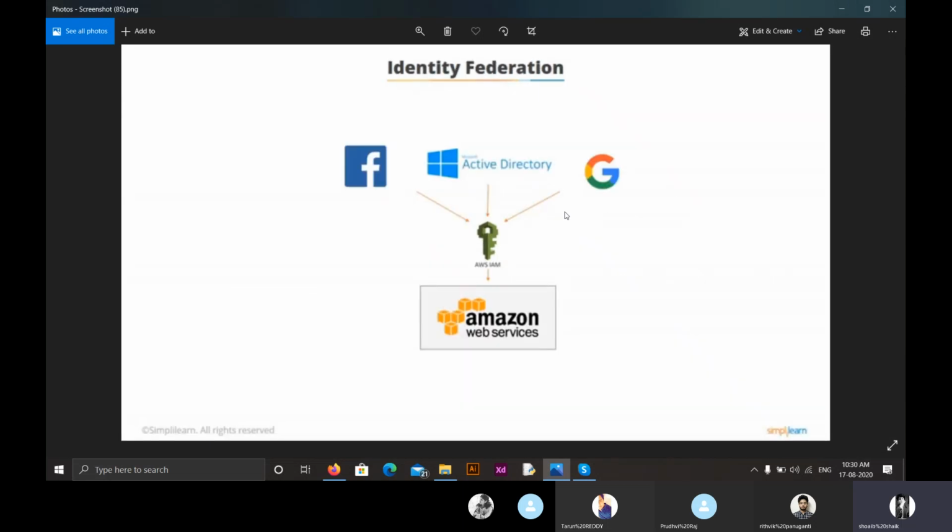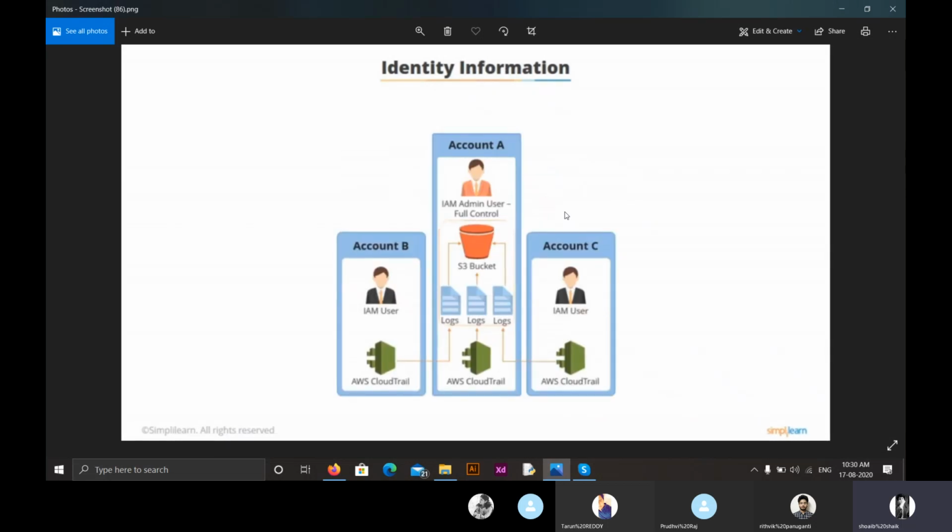The fourth one, identity federation. This allows users with external accounts to have temporary access to AWS resources. That means if someone has a Facebook account or Google account or Microsoft account, he can have temporary access to Amazon Web Services through those accounts. Moving on to the fifth feature, identity information. This allows us to log, monitor, and track what users are doing with our AWS services. Generally, this is done using the CloudTrail service, which we'll be discussing later.